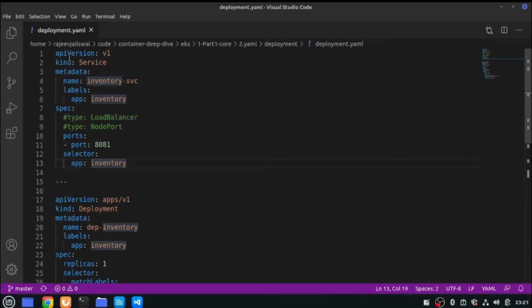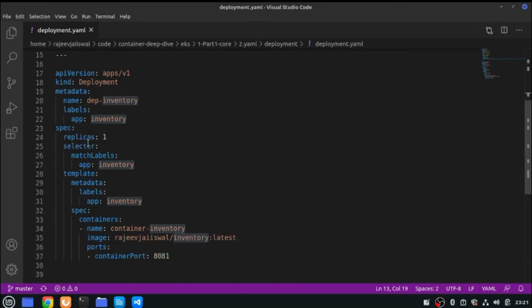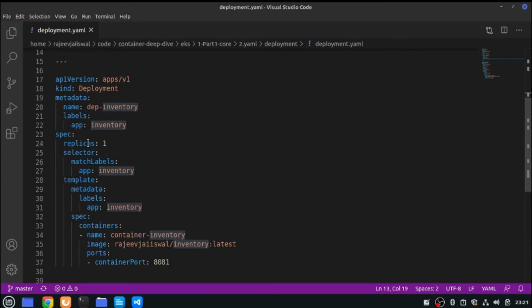Okay, so let's first talk about the deployment. This is the YAML which we generated earlier, so you have already seen it. In the deployment we need to mention the API version. You can find it from the template itself. Then metadata is important, because in the metadata section we need to mention the name of your deployment unit. This is the deployment unit name, and this is the label.